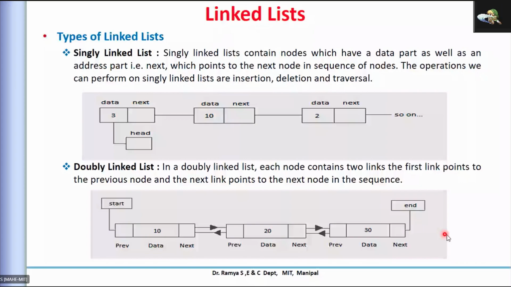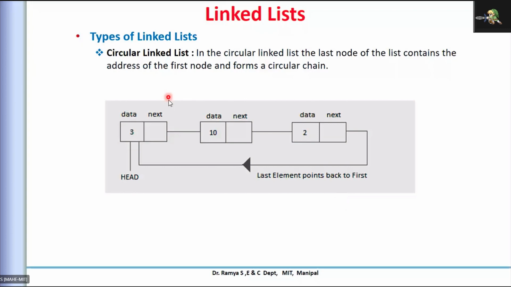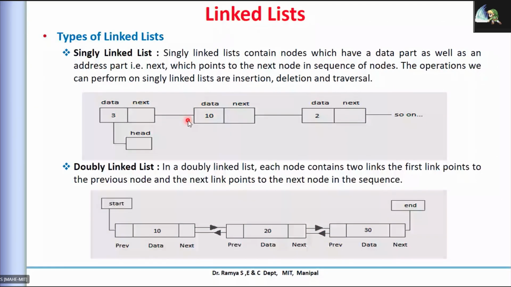Now let's see one more representation, one more type of linked list. As you have a circular queue, in this case I can have a circular linked list. A node can be implemented as a singly linked or a doubly linked node, but what you require to do is fold it back. It will come back.